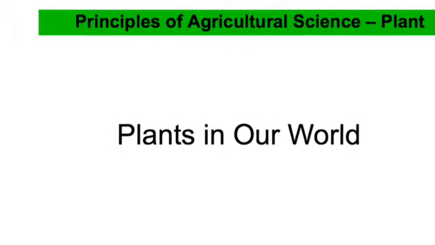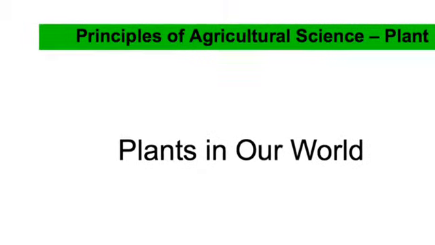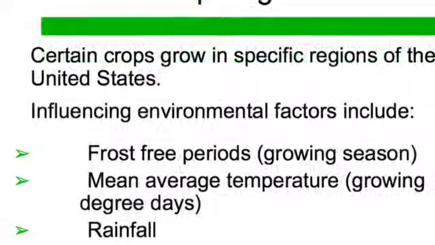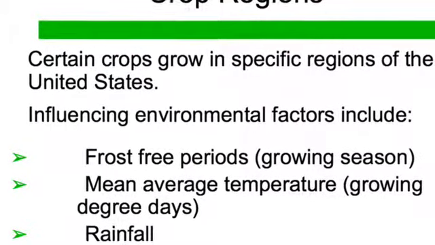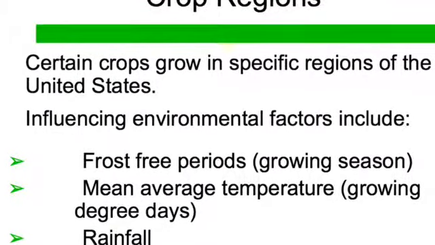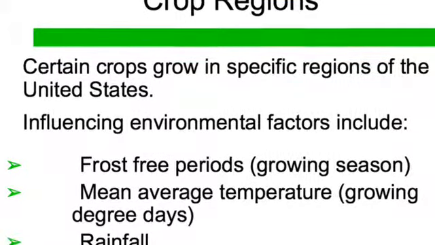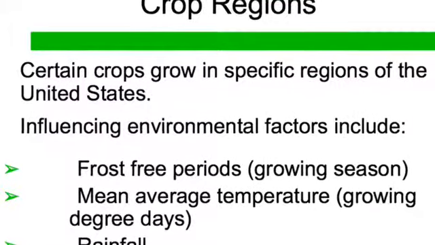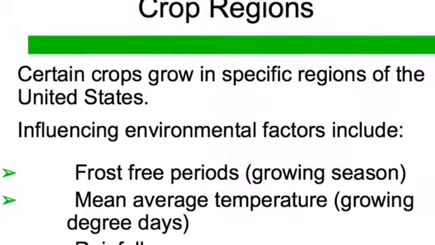As we start our horticulture semester, we're going to look at how plants affect us in our world. First thing we need to look at are our crop regions. There's certain crops that grow in certain parts of the United States, and there's several reasons for this.